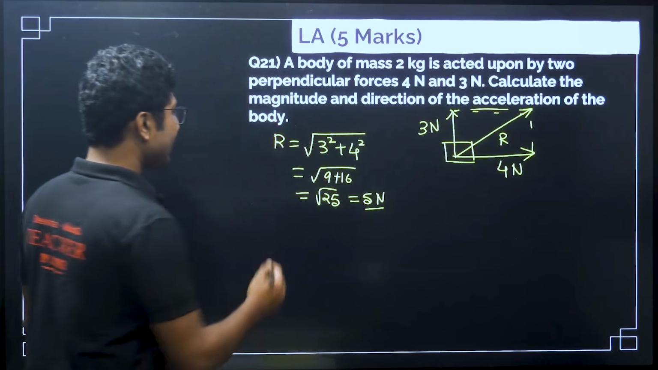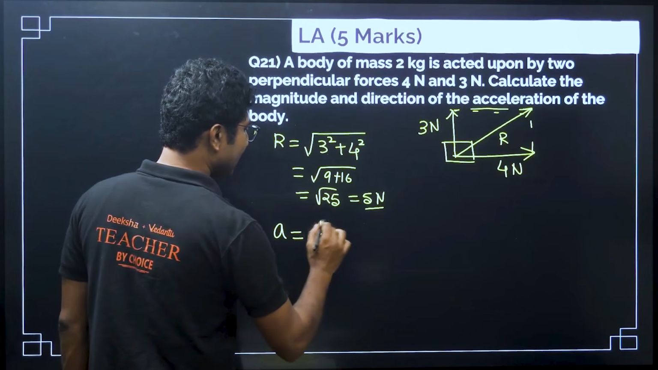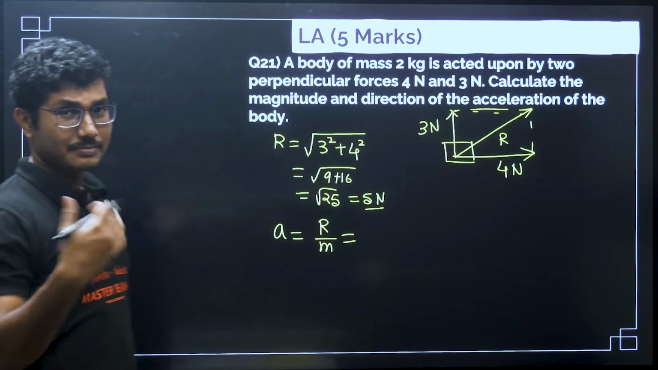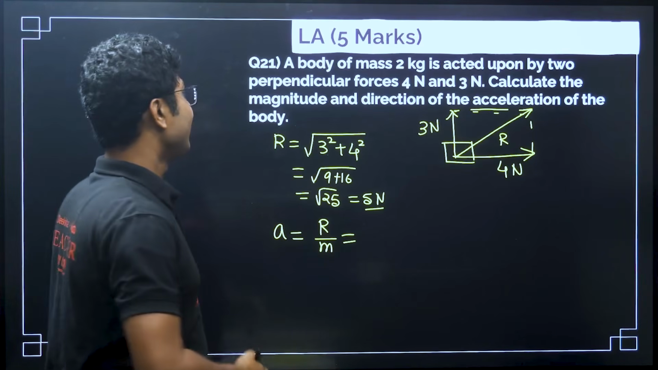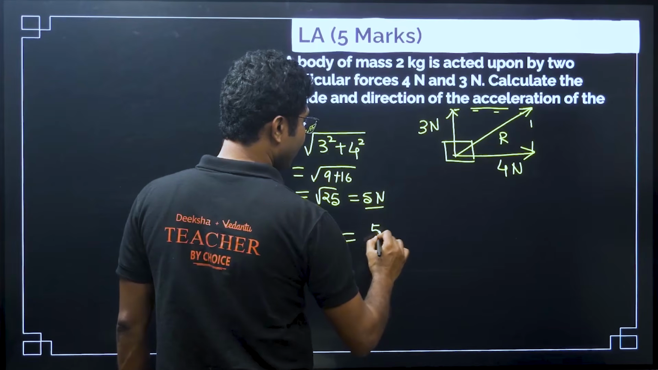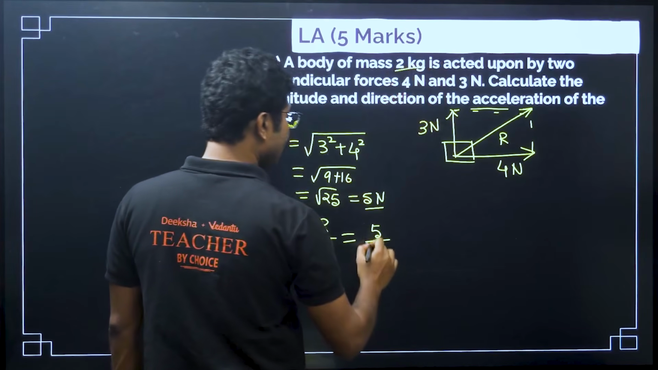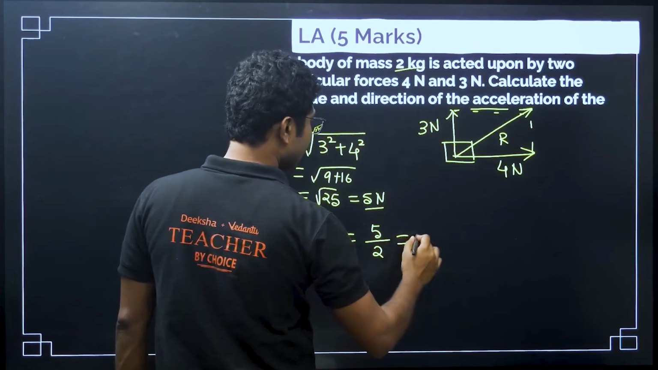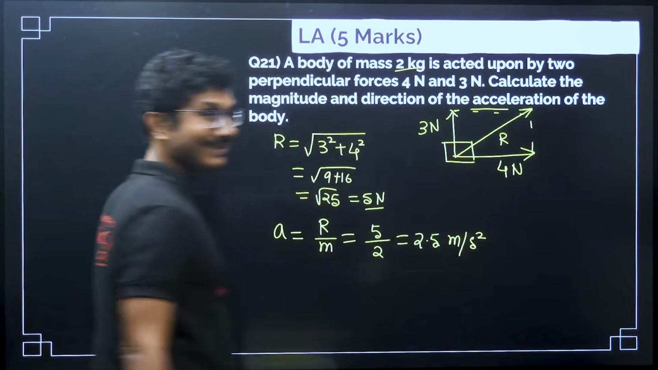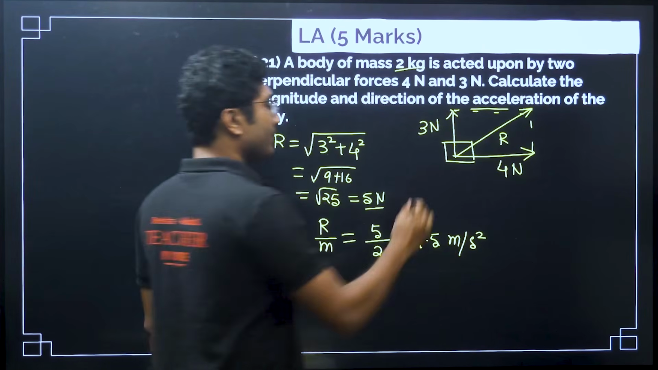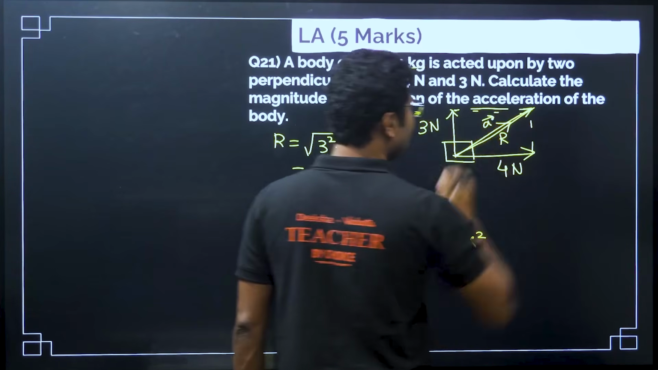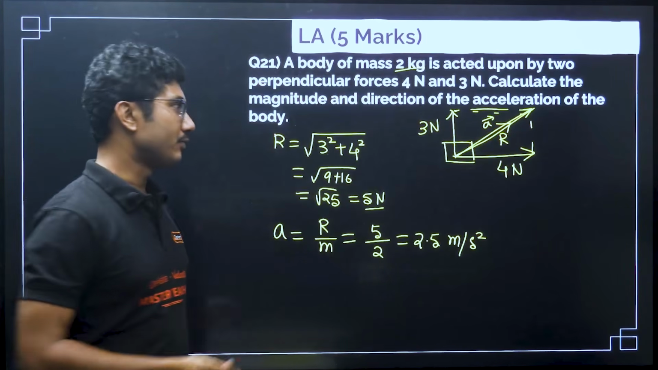So, what is acceleration? Acceleration is resultant force divided by the mass. Force is obviously ma, F equals ma, however you want to remember it. So, the force we have calculated is 5 Newton and the mass is given as 2 kg. So, the resultant acceleration is 2.5 meter per second square. Now, this is not done yet, you have to find the direction. The resultant force is acting in this direction, so the resultant acceleration will also be in the same direction as the resultant force.